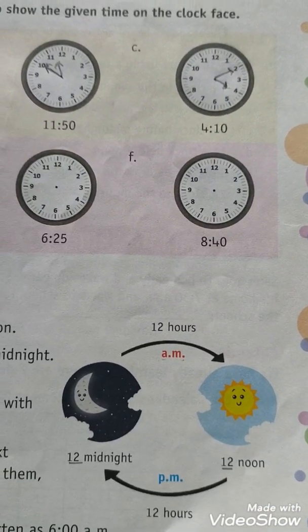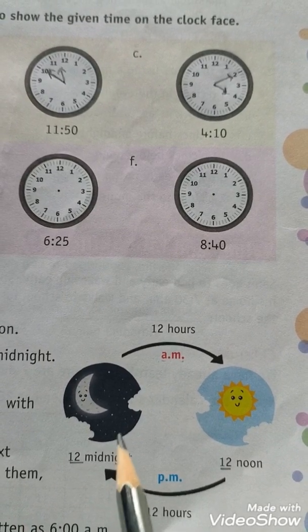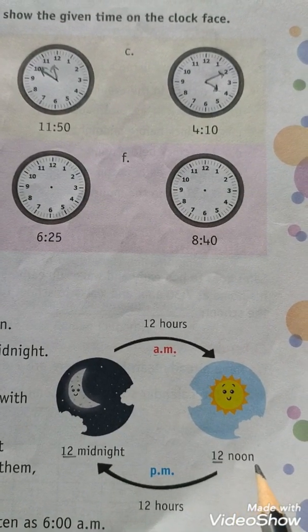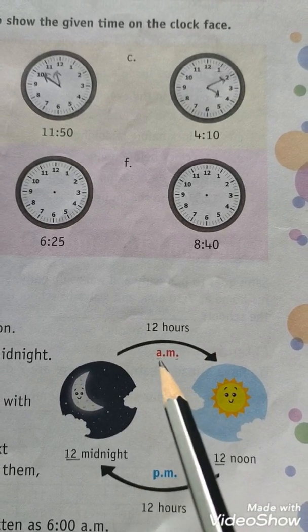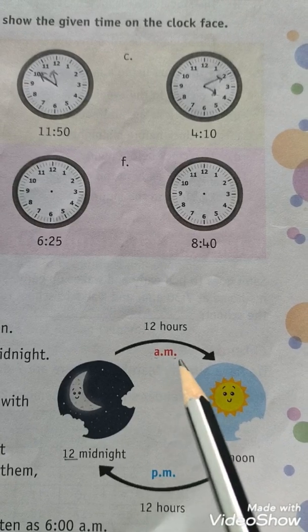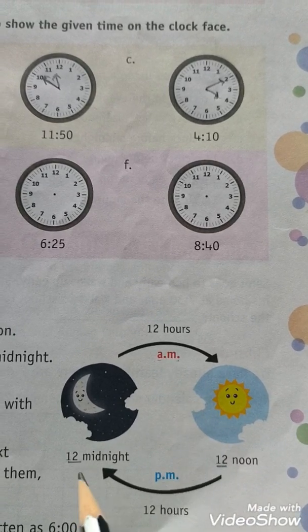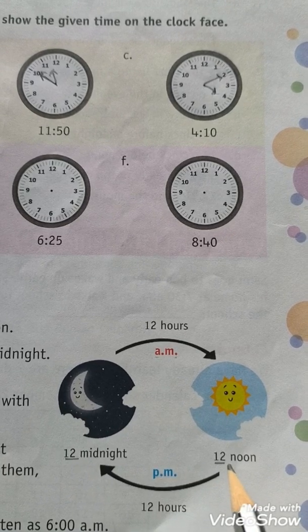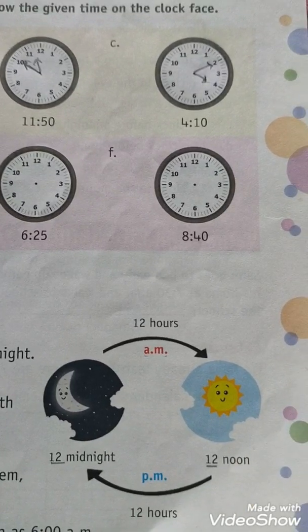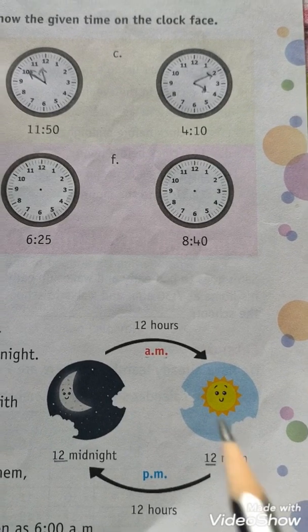So the time between 12 o'clock midnight to 12 o'clock noon is referred to as AM, that is anti-meridian. Anti-meridian means before noon. So before 12 o'clock noon, the time is considered as AM.